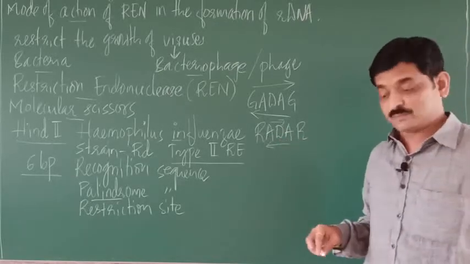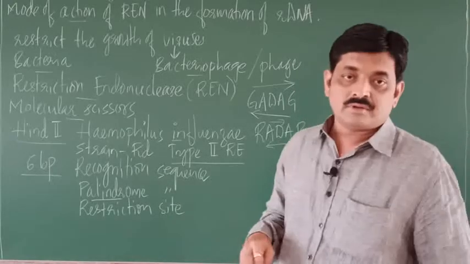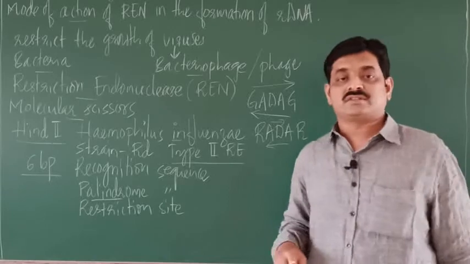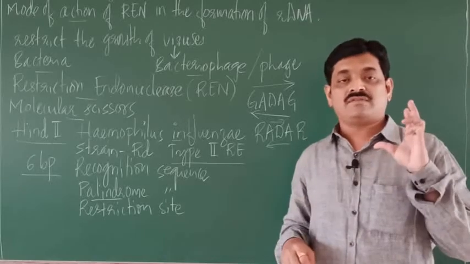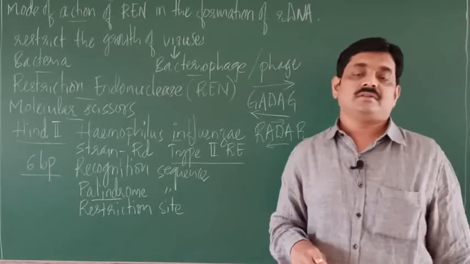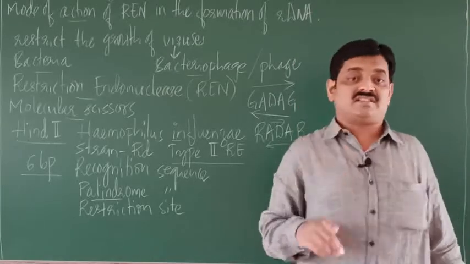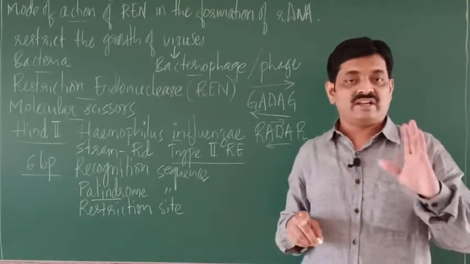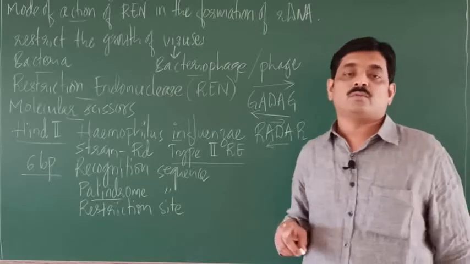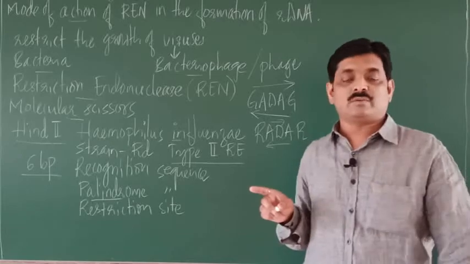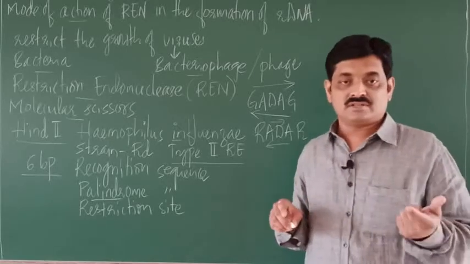So what is this palindrome sequence? Right? What is this palindrome sequence? So a palindrome sequence is the sequence of bases that read the same in forward or backward direction, right? So such a sequence is called a palindrome sequence.